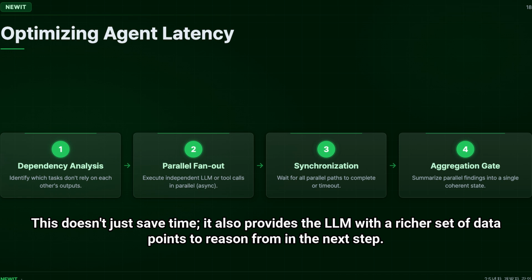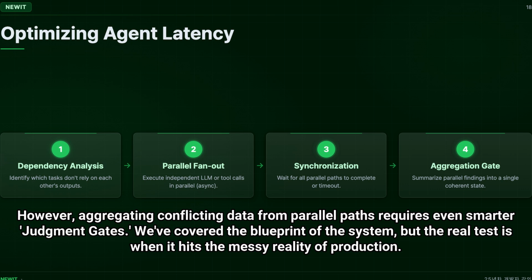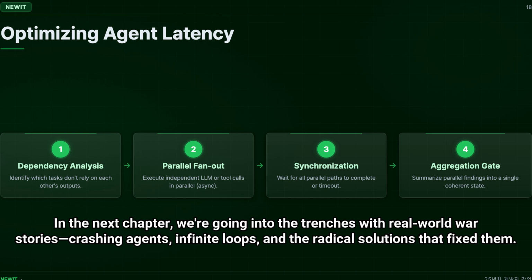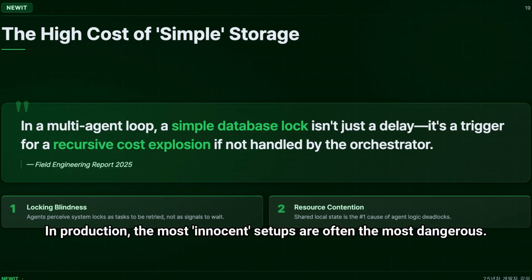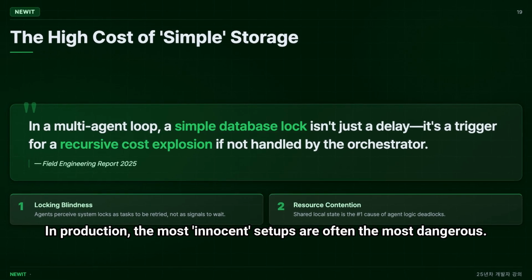This doesn't just save time, it also provides the LLM with a richer set of data points to reason from in the next step. However, aggregating conflicting data from parallel paths requires even smarter judgment gates. We've covered the blueprint of the system, but the real test is when it hits the messy reality of production. In the next chapter, we're going into the trenches with real-world war stories, crashing agents, infinite loops, and the radical solutions that fix them. In production, the most innocent setups are often the most dangerous.